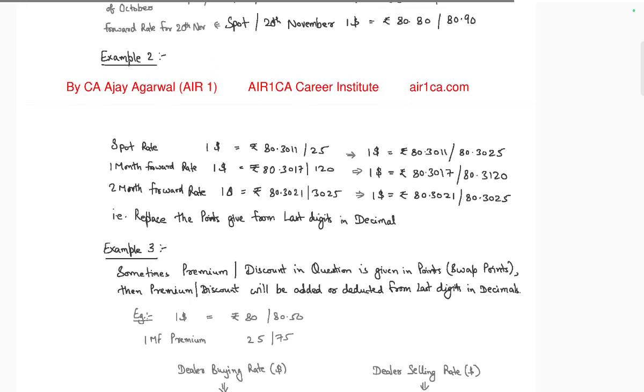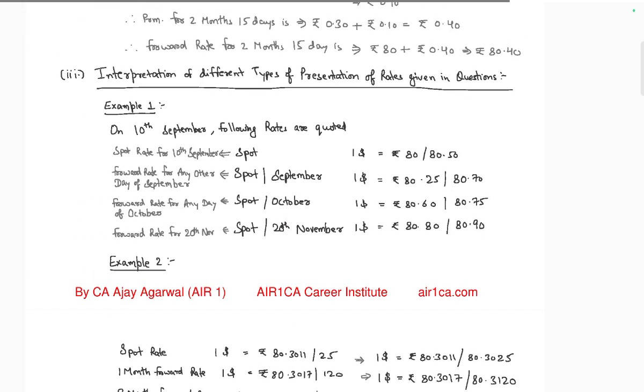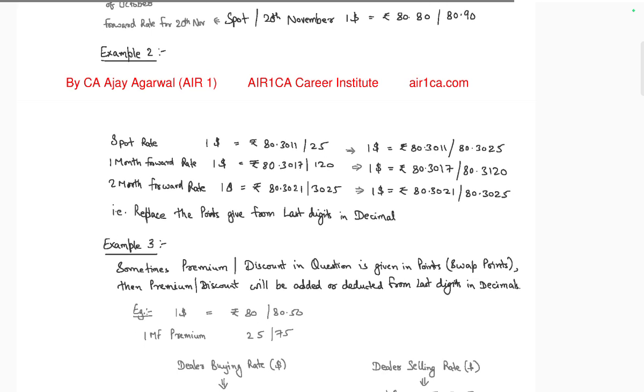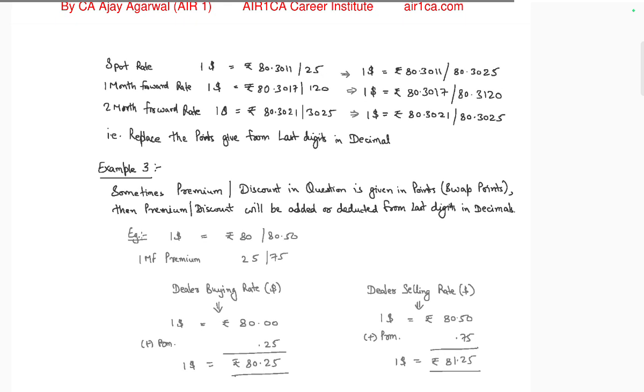Example 2. Spot rate of $1 is 80.1525. So 1 month forward is 8.11225. So $1 is equal to 80.318025. One month, replace this point given for the last digit in the below.